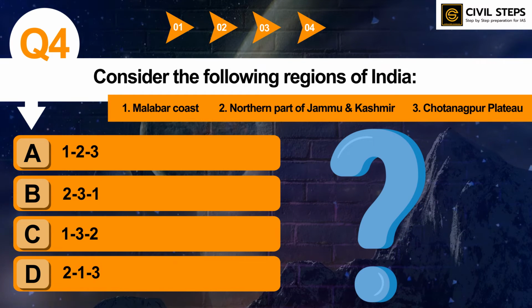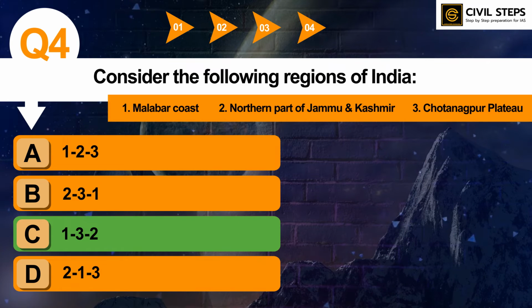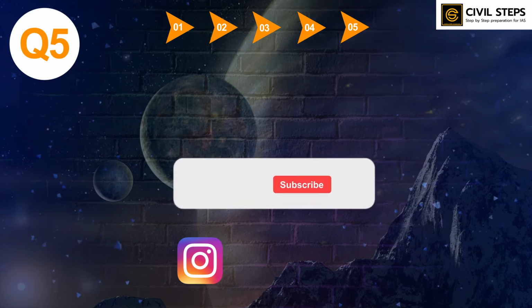So the correct answer of this question is option C, 1 3 2. So first comes Malabar coast and then Chota Nagpur plateau and then northern part of Jammu and Kashmir in increasing order of variability of rainfall. So this is all about question number 4. So here is the final question of this video, that is question number 5.